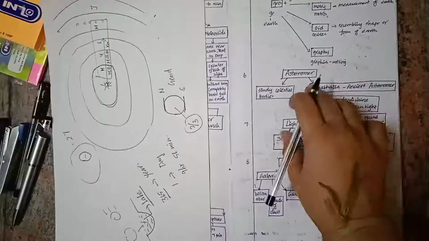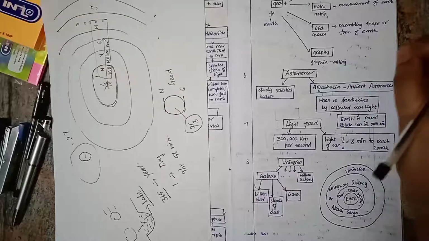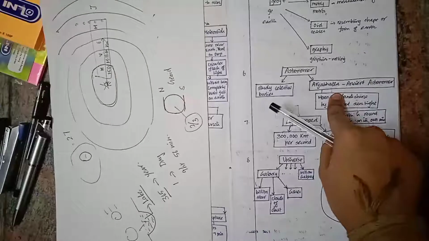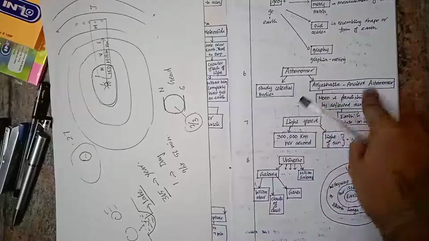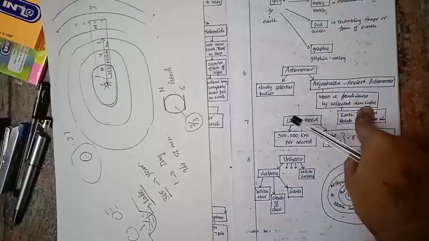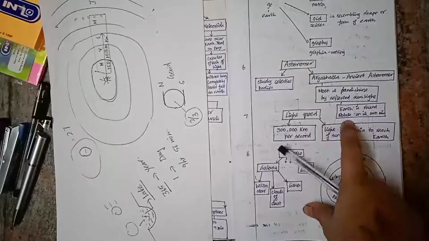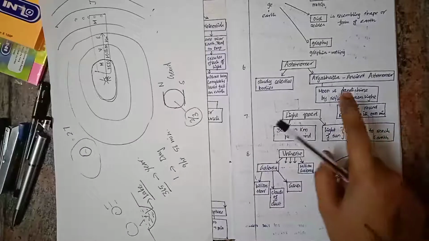Then astronomers. Astronomers are the ones who study the celestial bodies. For example, we have Aryabhata, an ancient astronomer. Moon and planets shine by reflected sunlight, it was said by the astronomer Aryabhata. Then, Earth is round and rotates on its own axis is also said by Aryabhata.